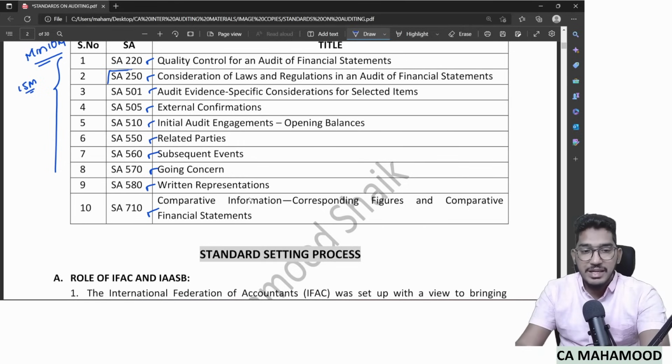First I will start with SA 250. First we will revise SA 250.